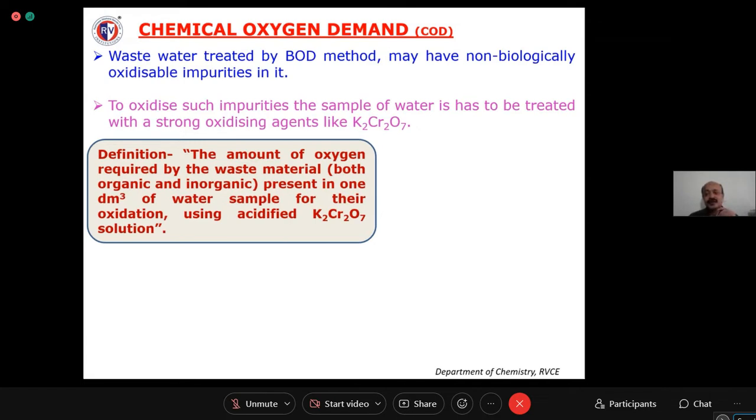Yes, our aim is to estimate the amount of potassium dichromate consumed for the oxidation of all the impurities present in 1 dm cube of water sample. If you do that, the amount of potassium dichromate consumed will correspond to your COD value, that is, the organic and inorganic impurities present in the given water sample, right? Have you understood the meaning of this definition?